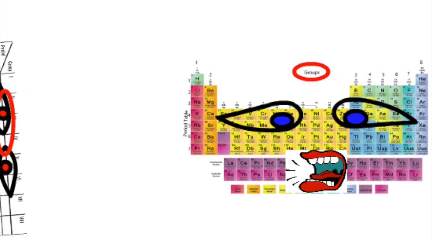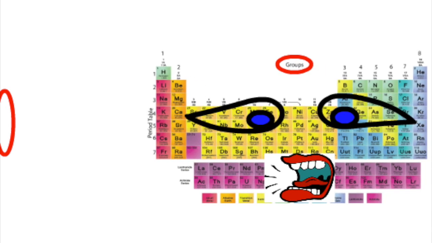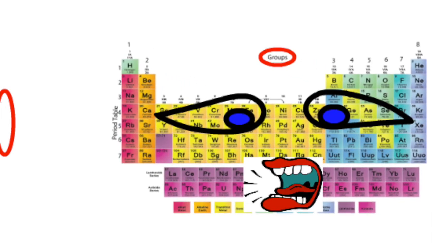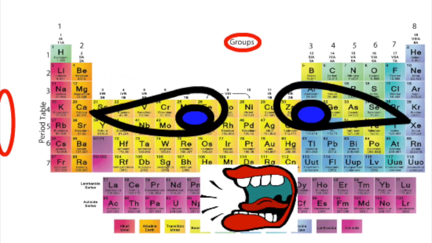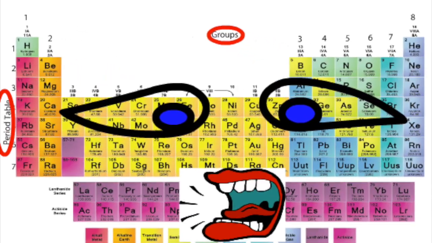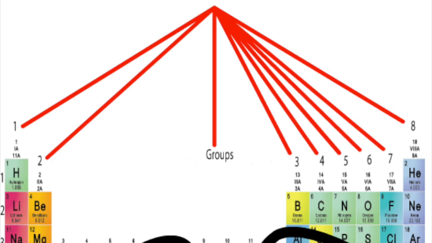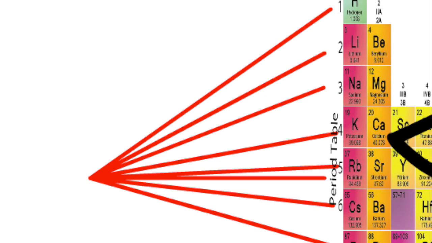You might be wondering what groups and periods mean in the periodic table. Here, I will tell you. Groups in the periodic table tell us how many electrons there are in our outer shell. For example, if there's helium and it's in group 1, it means there's 1 electron in the outer shell. Period in the periodic table means how many shells there are in the atom. For example, if there's 1 period, that means 1 shell.